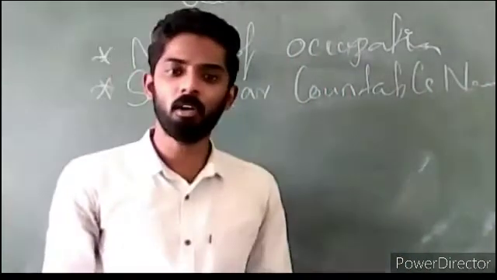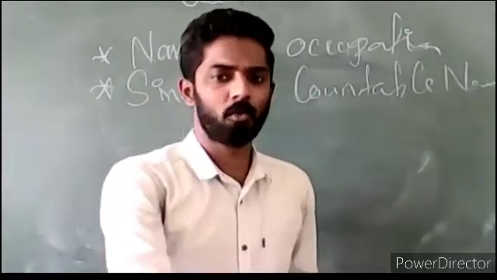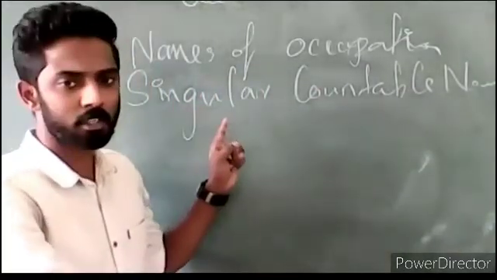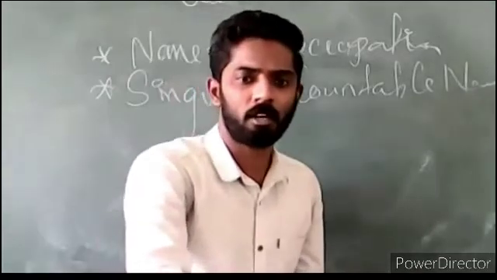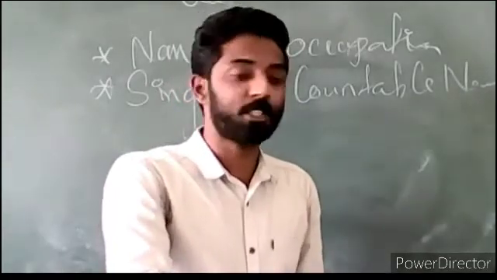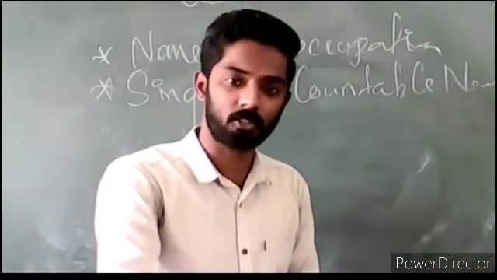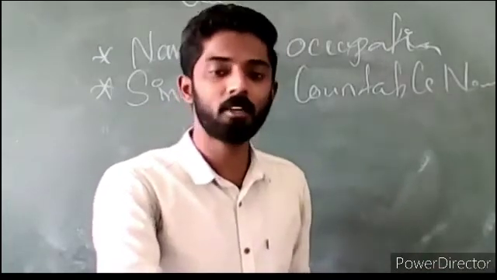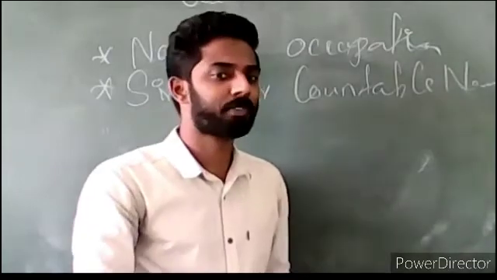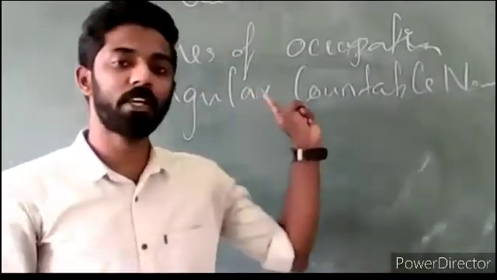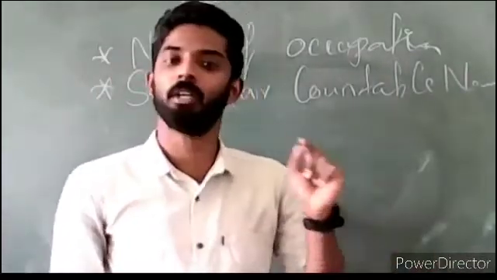Okay, so we use it with occupations, like for example, my father is a doctor. My father is a teacher. My mother is a teacher. So here we say a teacher. Okay, why? Because with an occupation we use the word a.